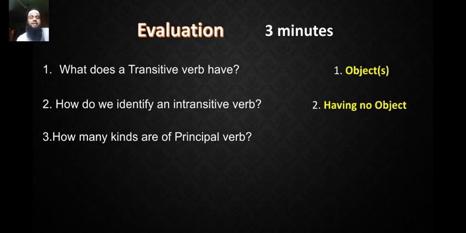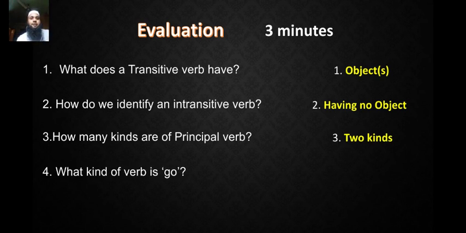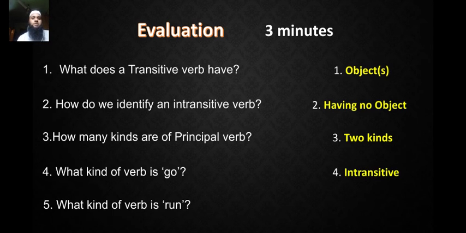How many kinds are of principal verb? Two kinds. What kind of verb is go? Intransitive. What kind of verb is run? Either transitive or intransitive.